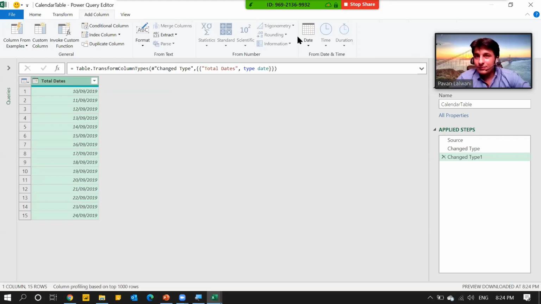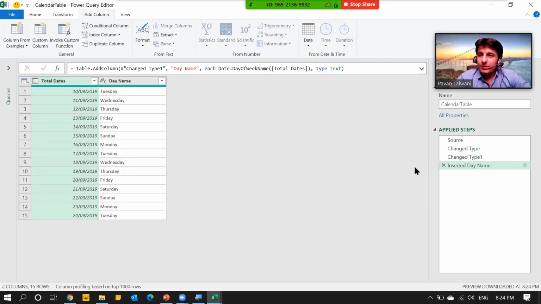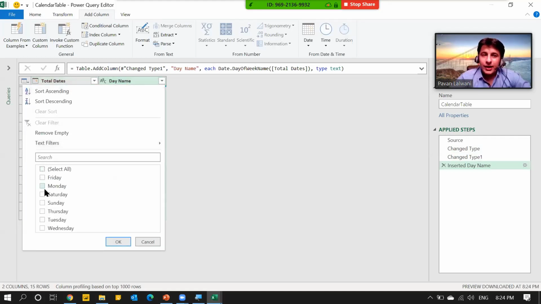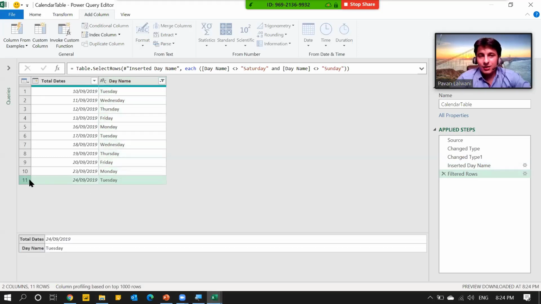Add a column, from the add column menu bar, date, and I'll find out the name of the day. What will happen? This will give me everything: Monday, Tuesday, Wednesday. I can just filter from this drop down and remove Saturday, Sunday. So if I have 15 records, when I click on OK button, I'm getting 11 records. You see the number, 11 records I'm getting.